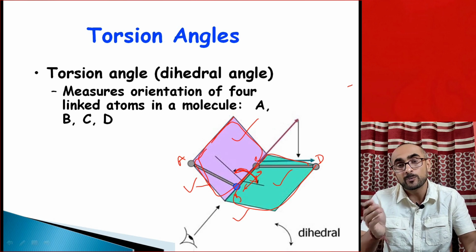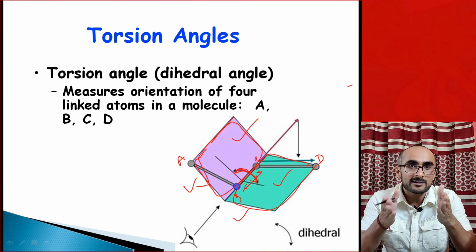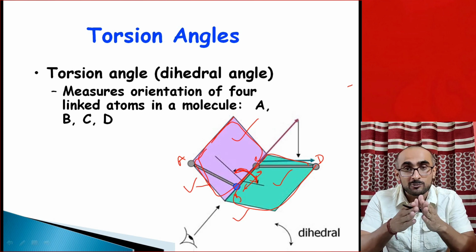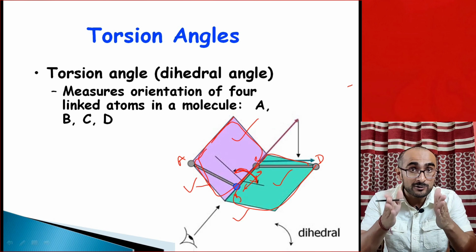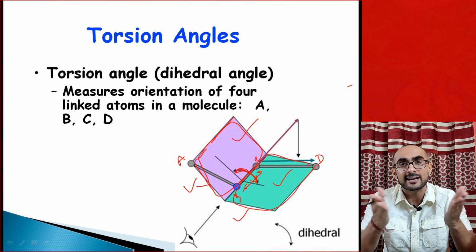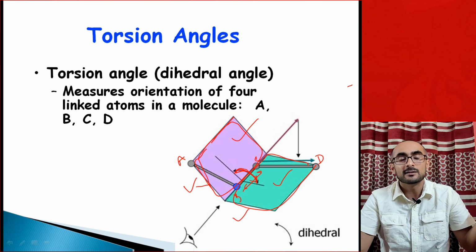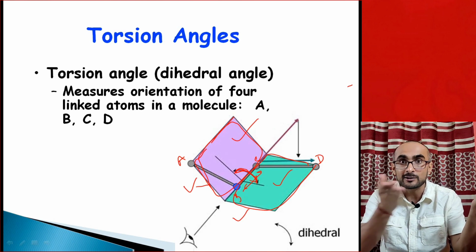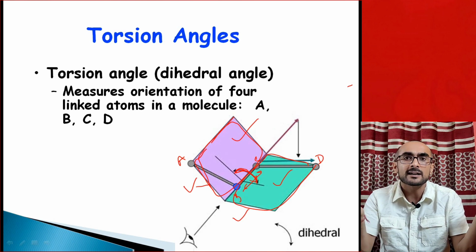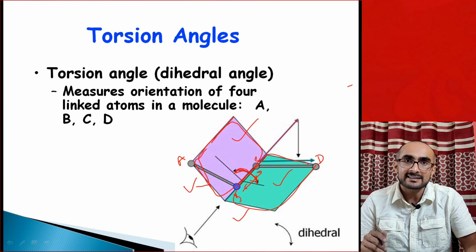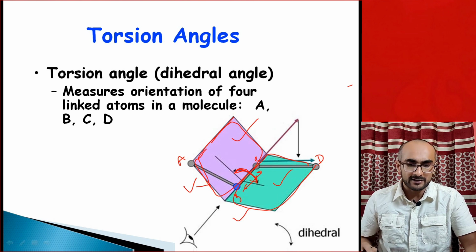Similarly, when you open a book or close a book, if you look at the pages of the book, those pages, the relative positioning of the pages changes. The angle between those pages, that varies. It can be 0 degree if you close the book. If you completely open the book, the planar angle between those two pages is 180 degree. So that's how you can represent torsion angles. And Phi and Psi are basically dihedral angles which are present in the main chain of the protein.